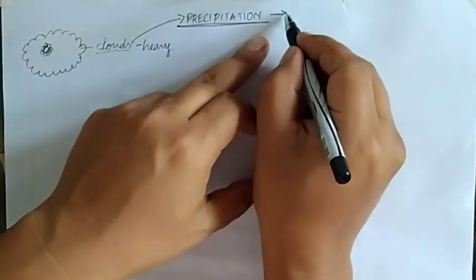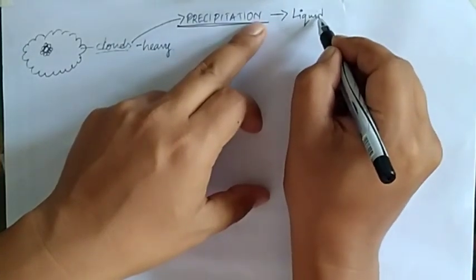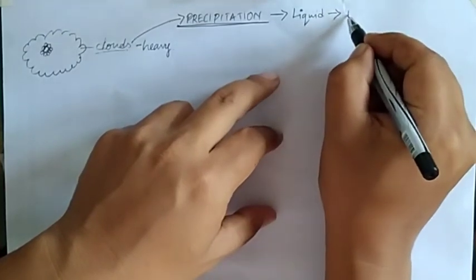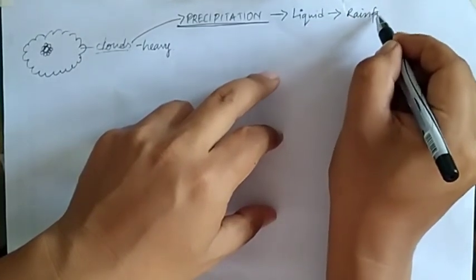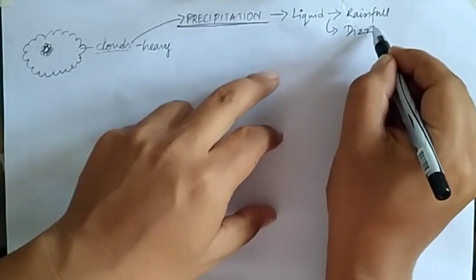Now the precipitation is of different forms. When the precipitation falls in the form of liquid, it is termed as rainfall, or it is also termed as drizzle.